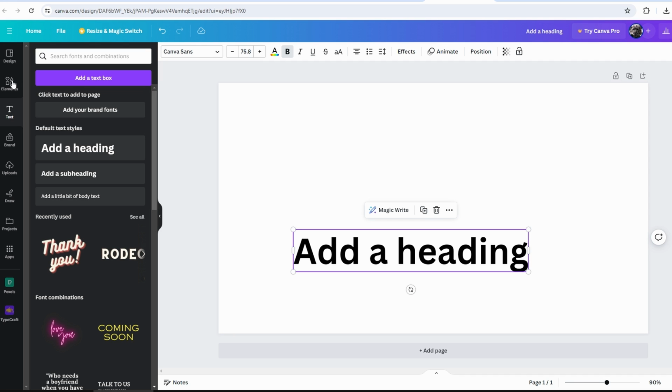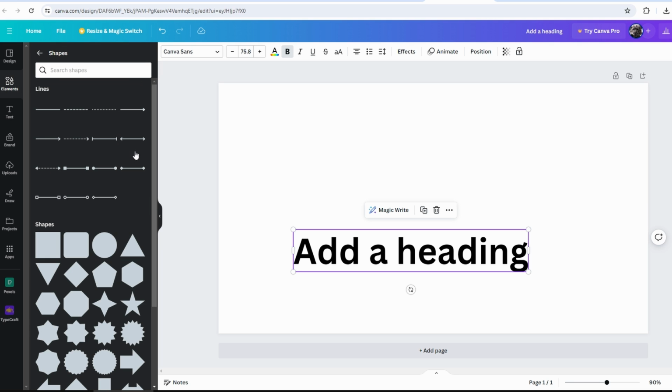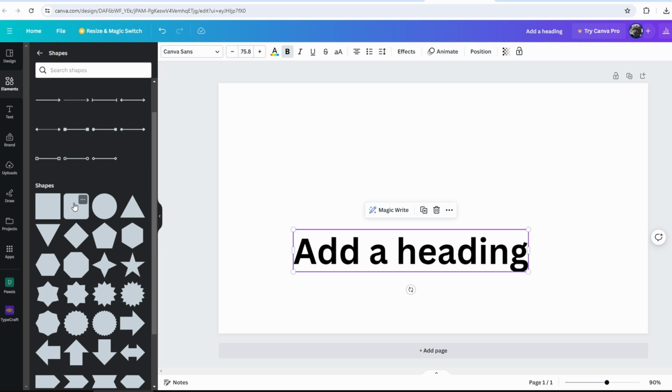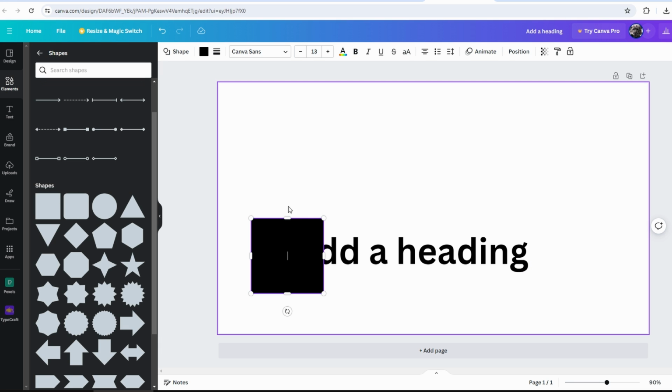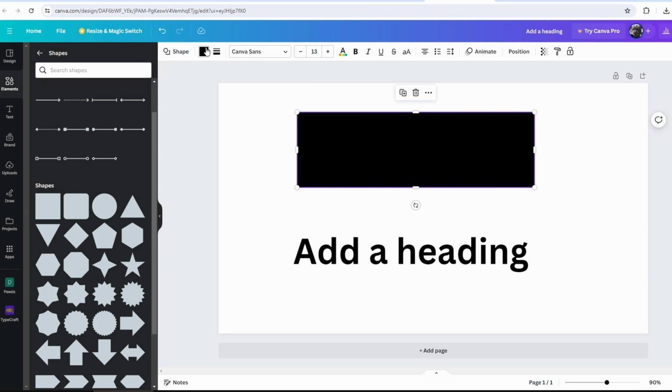Go to the Elements tab on the left hand side. Under Shapes, select the shape that suits your design. For example, choose rectangle. Click and drag the shape to create box around your text. Customize the shape color by selecting it and changing the color from the top toolbar.